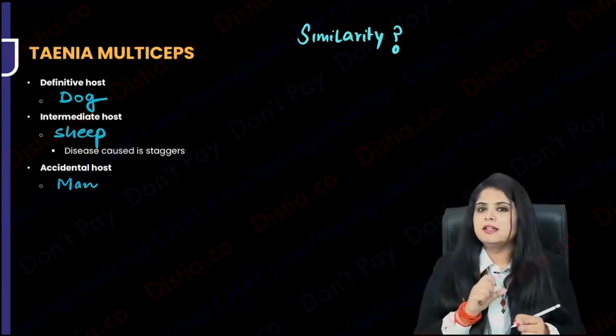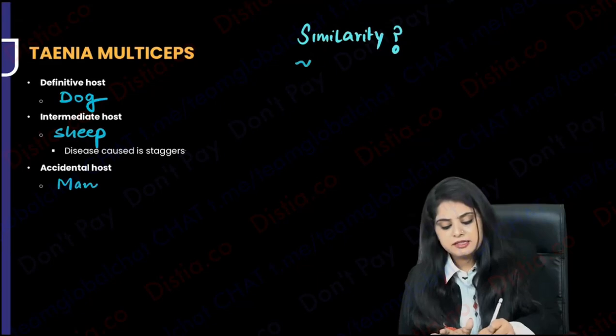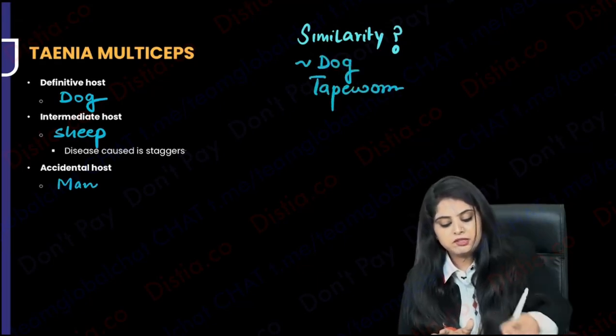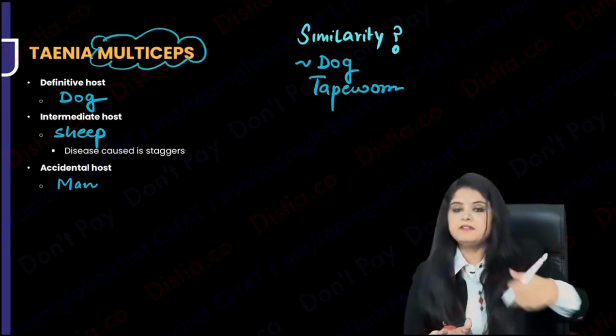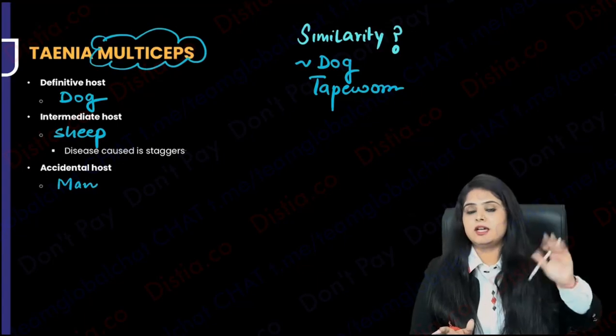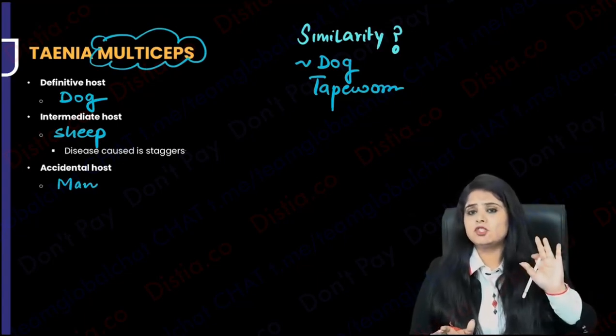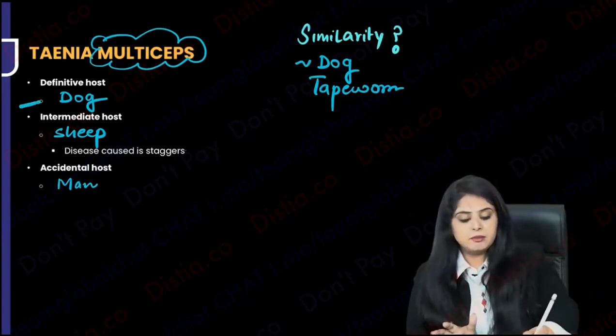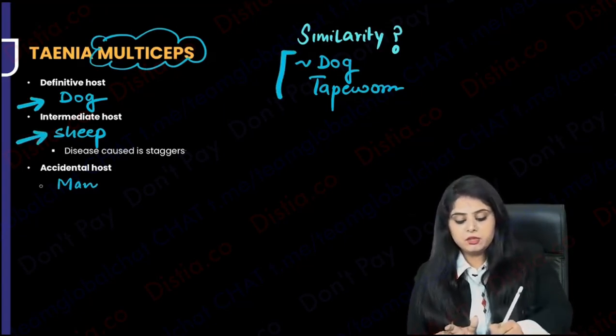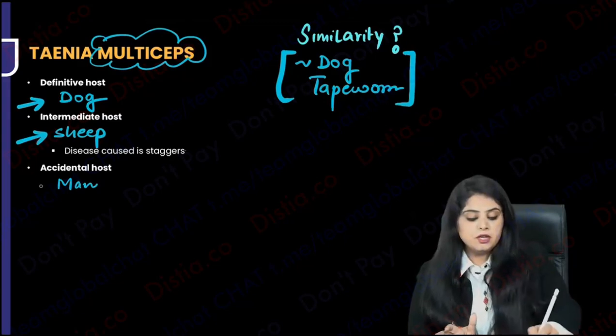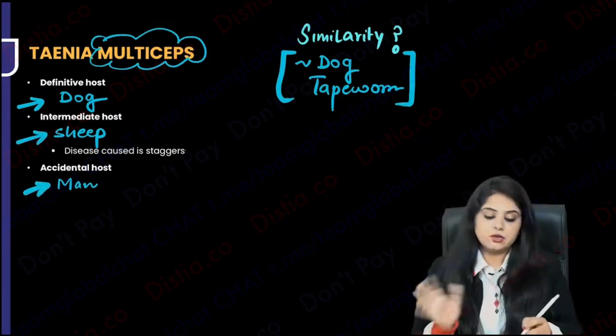Who does this sound like? What I'm going to teach you next. This is sounding like the dog tapeworm. This multiceps has totally left the family. Multiceps has gone in multifold directions. It is going to have a life cycle between the dog and the sheep, just similar to Echinococcus, the dog tapeworm. Human has become an accidental host. That is all that I wanted you to know.